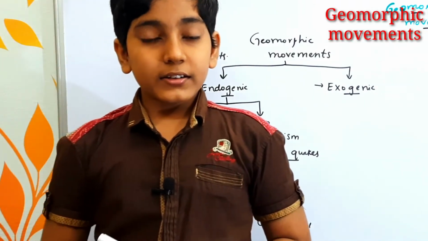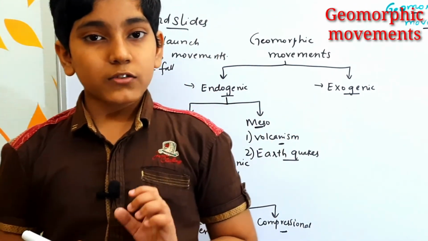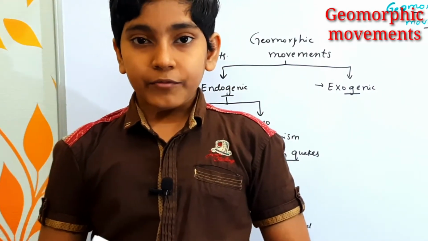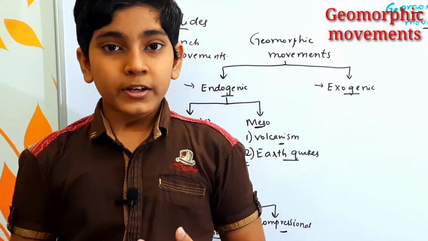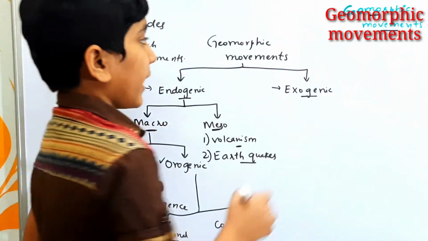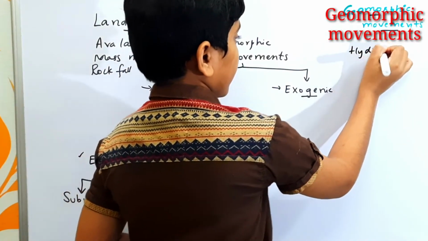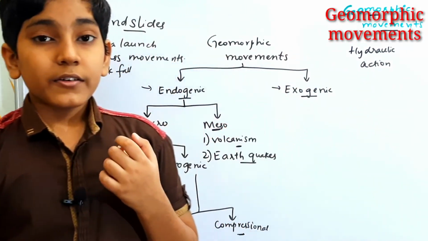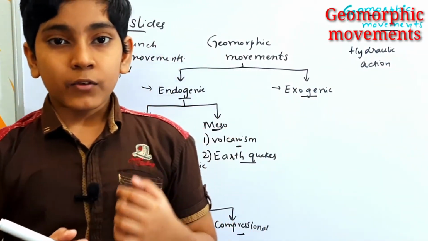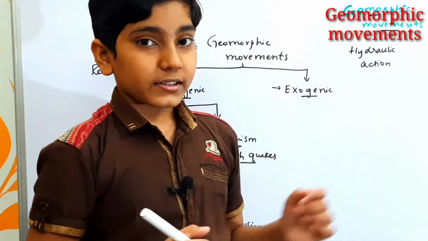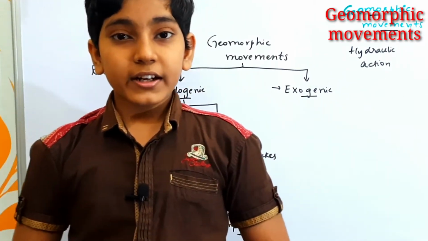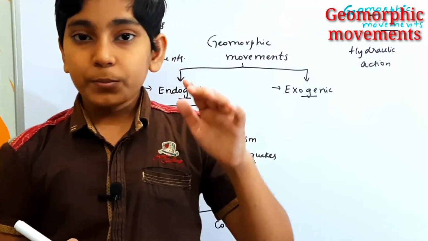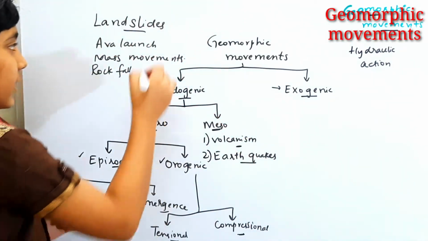landslides, if we consider a hill, then when it rains on that hill, then what happens? Some permeable rocks would be present. So permeable rocks are nothing but the rocks which can easily be soluble in water. So some rocks would be easily soluble in water. Now a process called hydraulic action takes place. Hydraulic action is a movement where a rock would be dissolved in water. So after the process of hydraulic action, the rock gets weakened. So due to that reason, a part of the land from the hill would be slided down. That is called as the landslides.